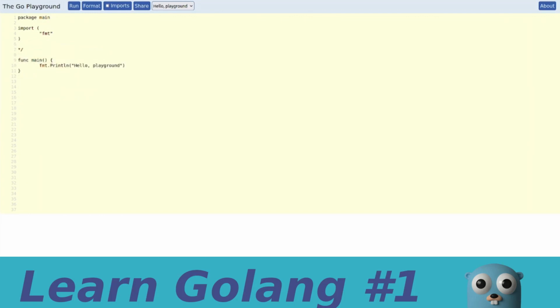So with this said, as promised, let's go through the structure of this program. At first we say package main. We will see what packages are in Golang, but for now just know that every program needs to be in a package. Then we are importing the library that we said, fmt. So here we're importing a library, which is basically a bunch of code that is already pre-written for us, and the fmt library in particular is the library for input, output, and string formatting.